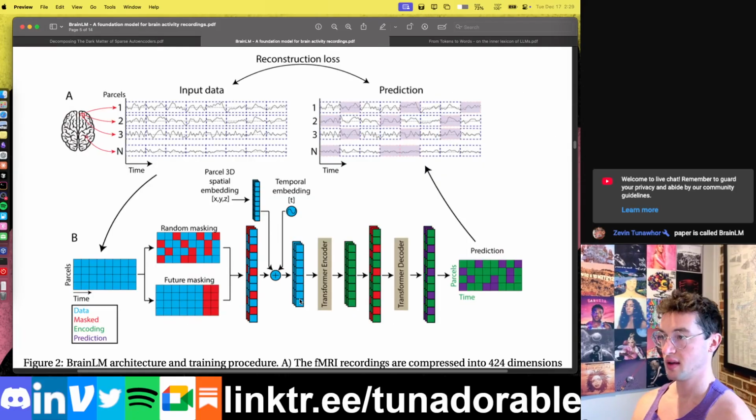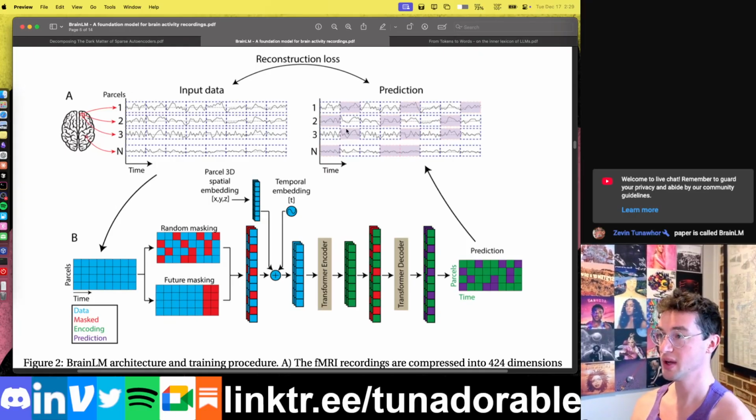That's pretty good. Here is a little diagram of what's actually happening in this model. So up top you can see what the raw data looks like. It is all individual strands of time series data, each series corresponding to a different parcel, a different region of the brain. And there were, I want to say, 400 of them.